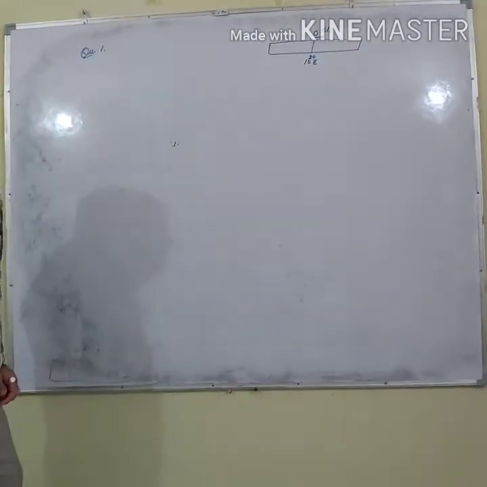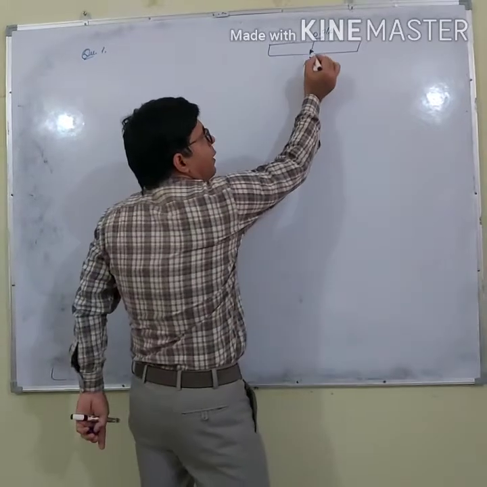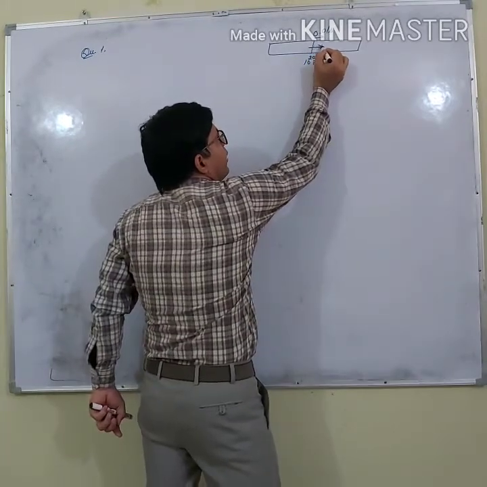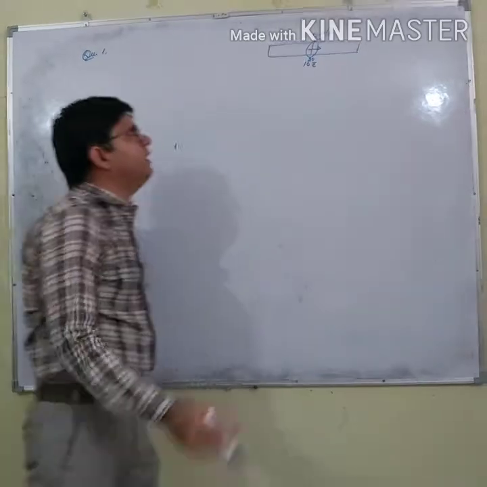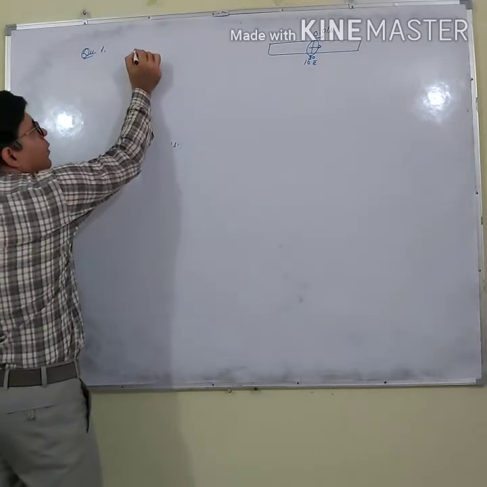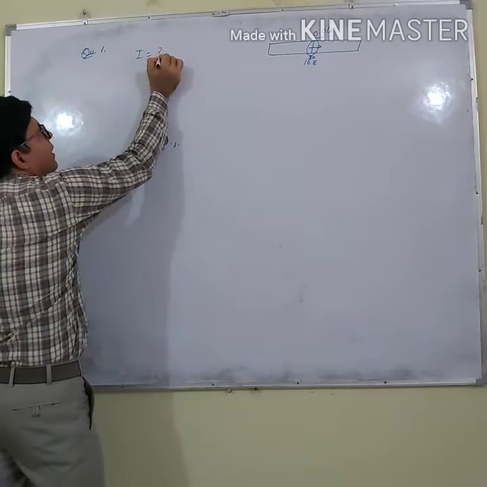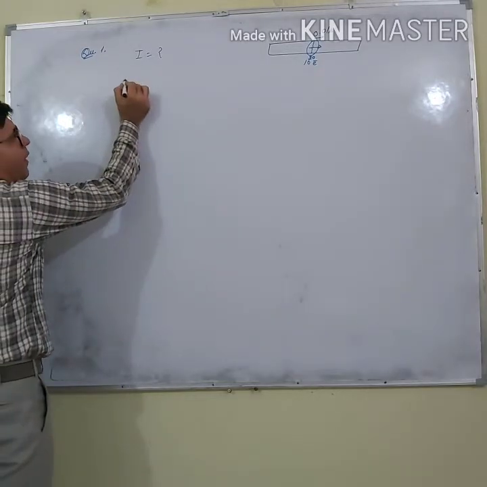So what I am saying is, 10 to the power 20 electrons are crossing this cross section in 0.01 second. Calculate the electric current. Let's calculate.